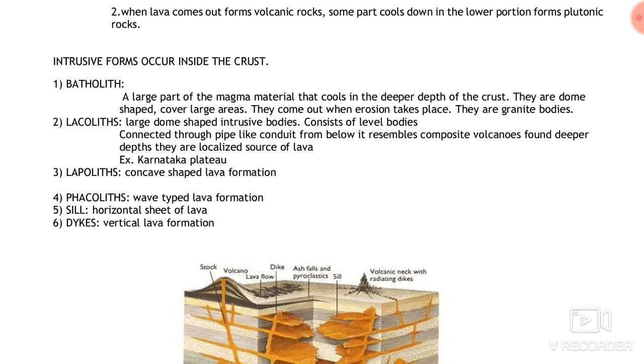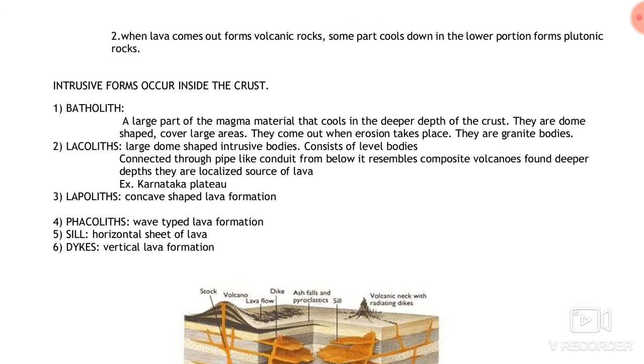Now you can see here there are various forms of intrusive volcano, intrusive eruption inside the earth crust. First one is batholith. Batholith is a very large part of magma. You can also say the cooling of a magma chamber. Batholith is a large part of magma material that cools in the deeper depth of the earth.